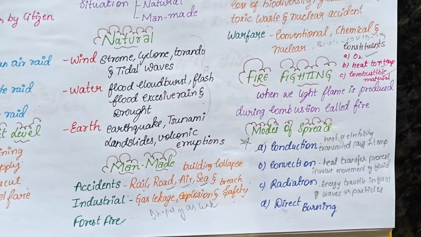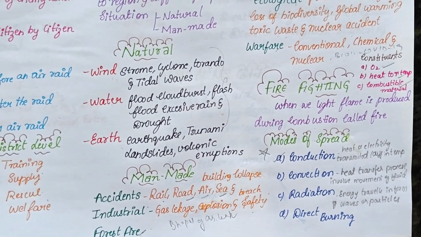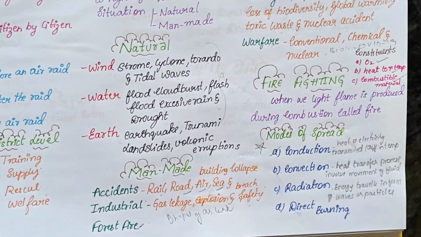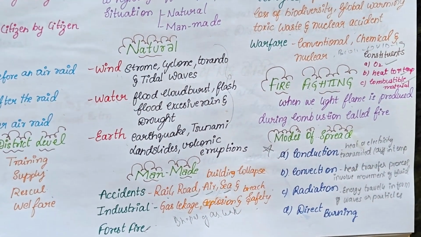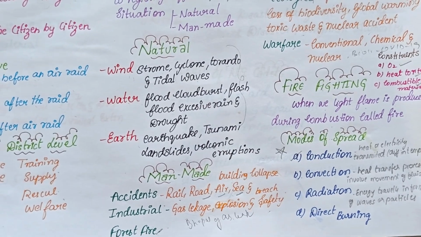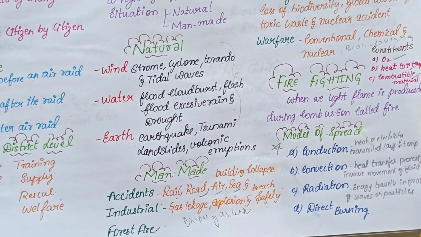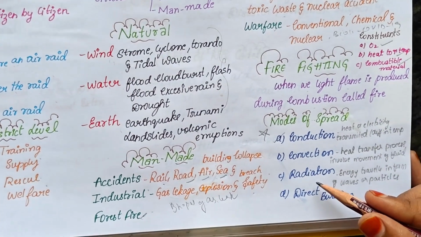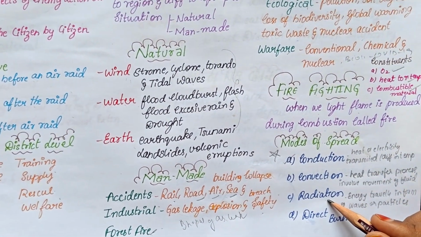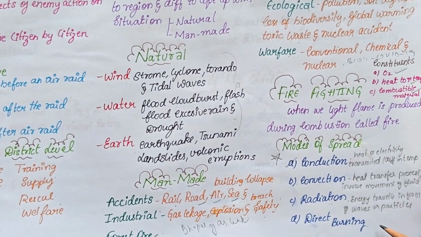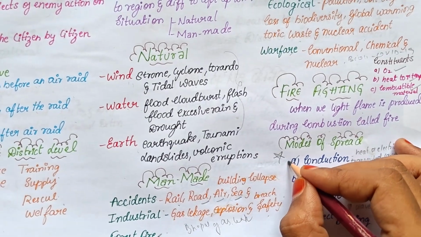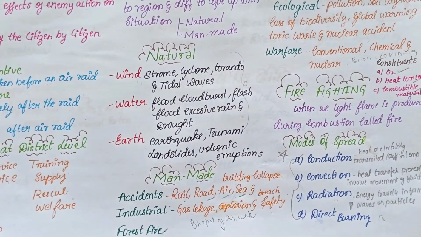So what is conduction? Heat or electricity transmitted when there is a difference in the temperature is known as conduction. Whereas what is convection? The heat transfer process that involves the movement of fluids is known as convection. Radiation, energy travels in the form of waves or particles. We are always exposed to radiation when we move out. Direct burning is when you just burn the material. So these are the modes of spread of fire.